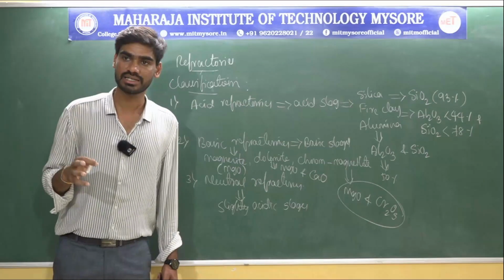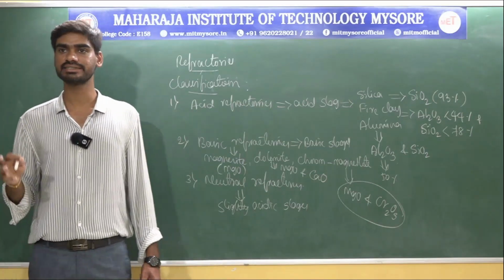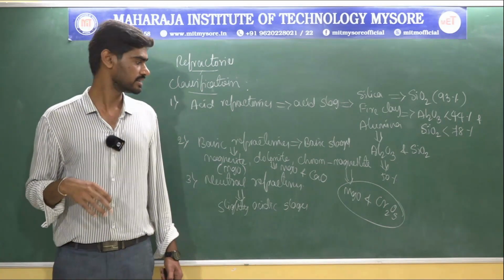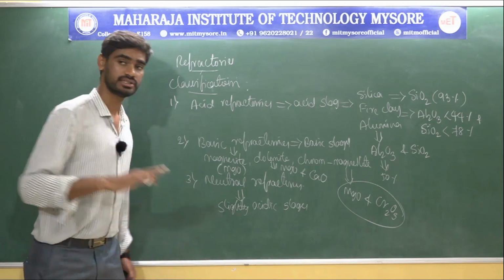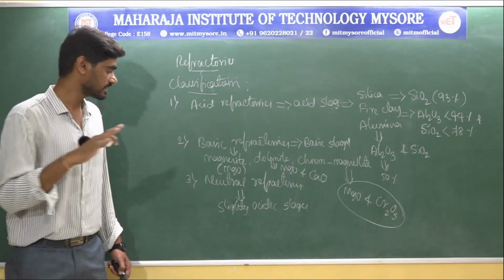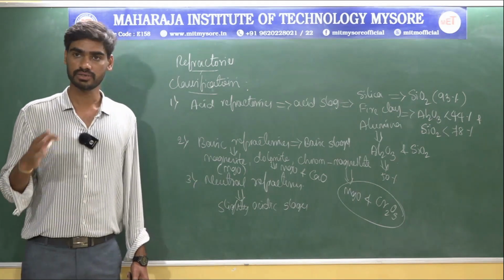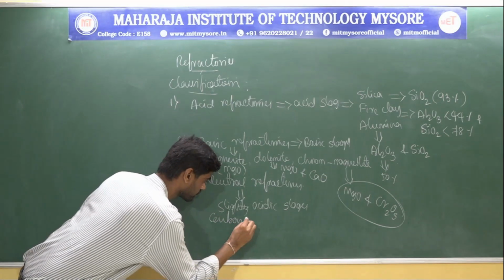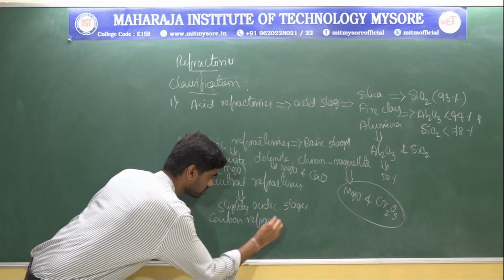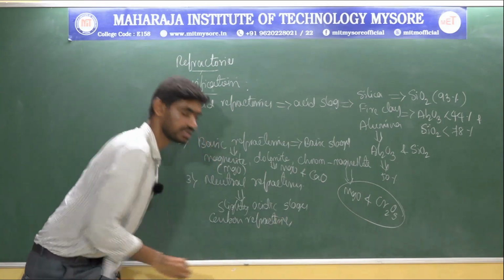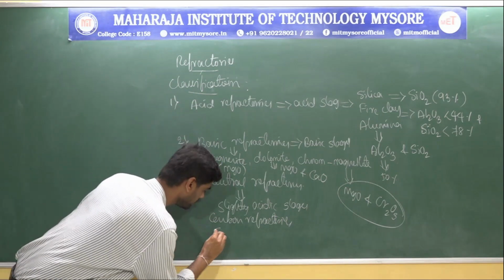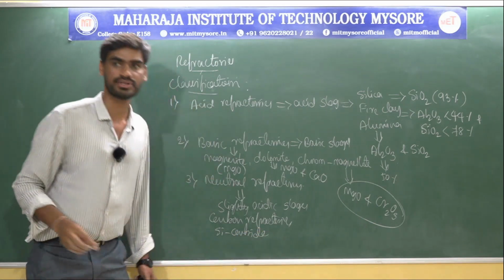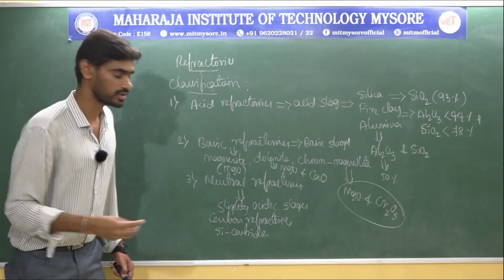When it comes to carbon refractories, the name itself indicates that carbon is the main constituent of these refractories. As I mentioned earlier, there are three important refractories under neutral refractories: carbon refractories, silicon carbide refractories, and zirconium refractories.